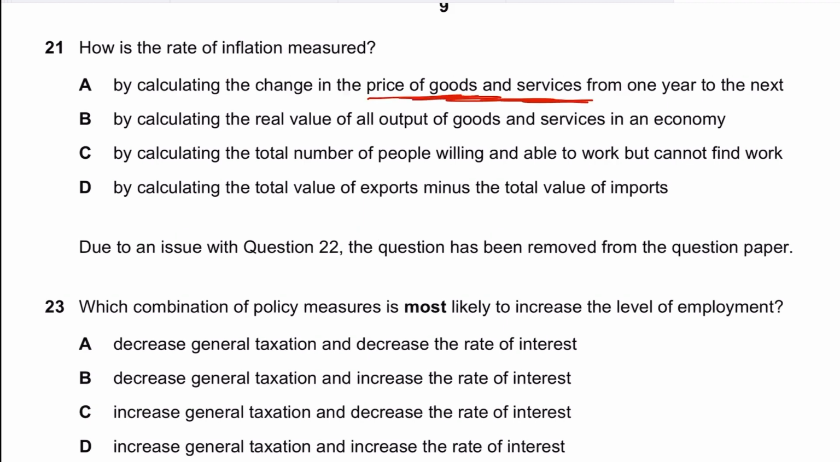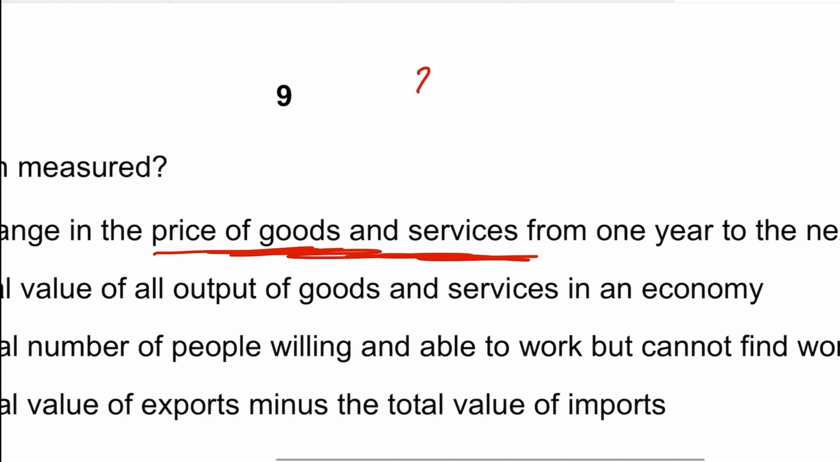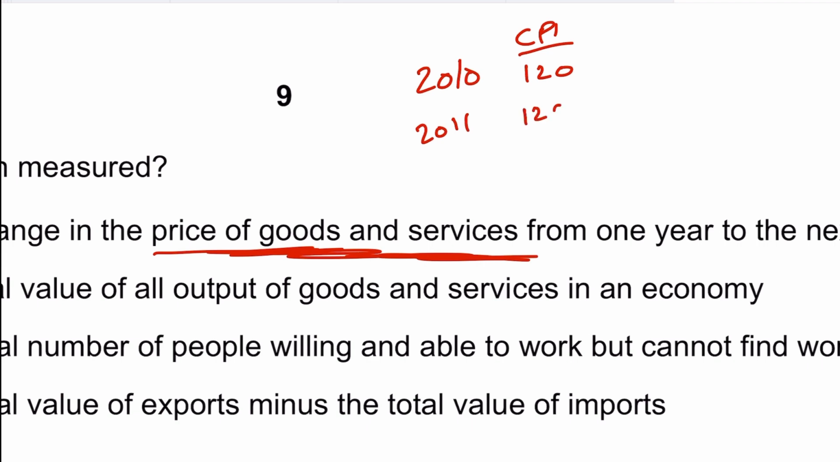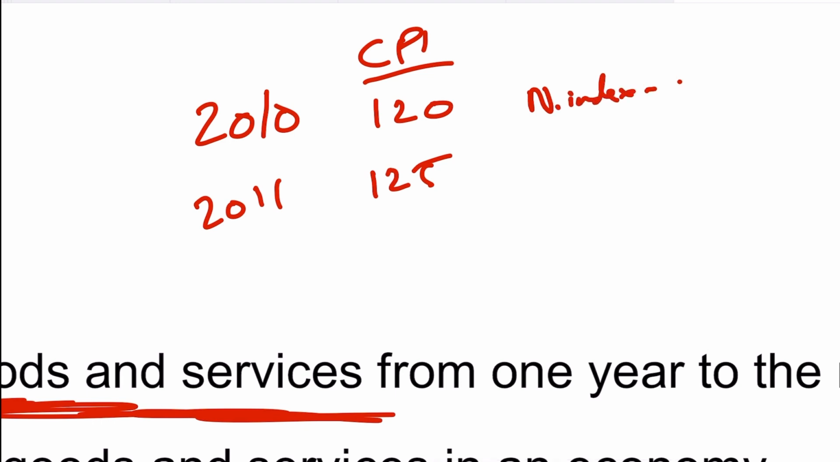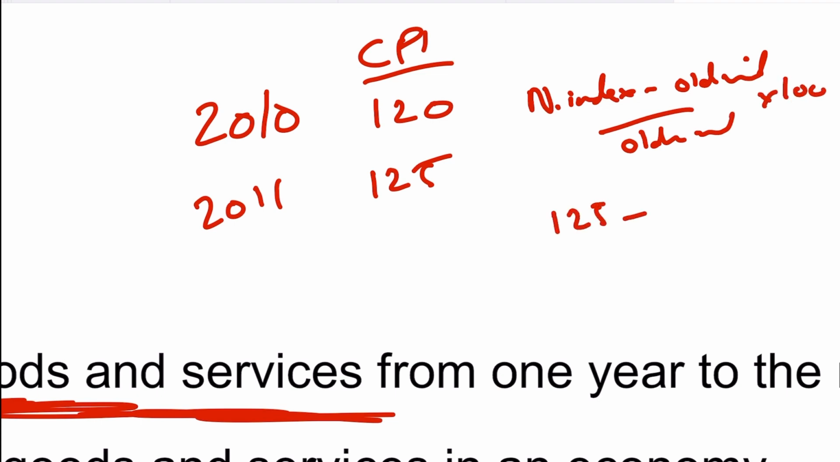By the way, if they have given you an index, let's say in the question they gave you 2010, the CPI was maybe 120, while in 2011 the CPI was 125, and they want to calculate the rate of inflation. How will you do that? You'll simply apply the formula: new index minus the old index over the old index times 100. So 125, which is the new index, minus 120 over the old index 120, times 100. Whatever the answer is, that is your rate of inflation. If the answer is negative, it's indicating deflation.